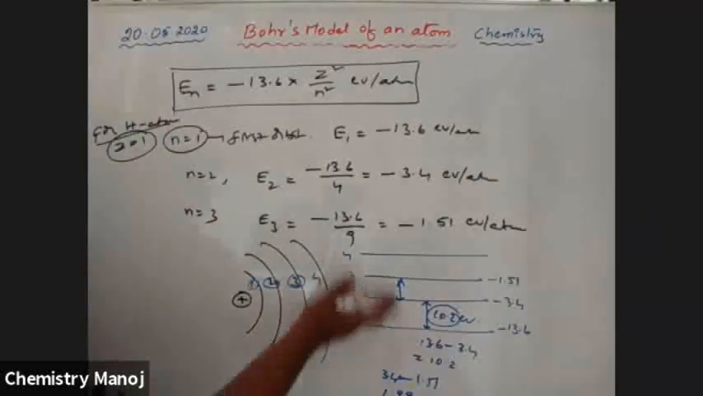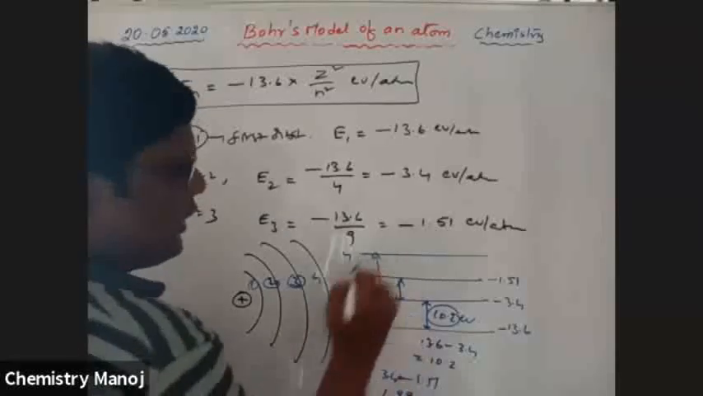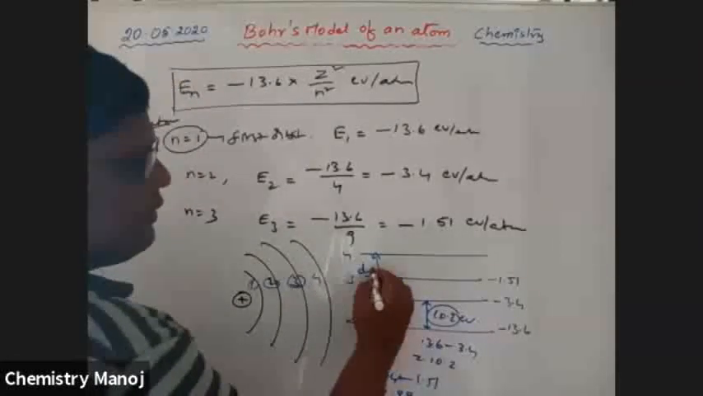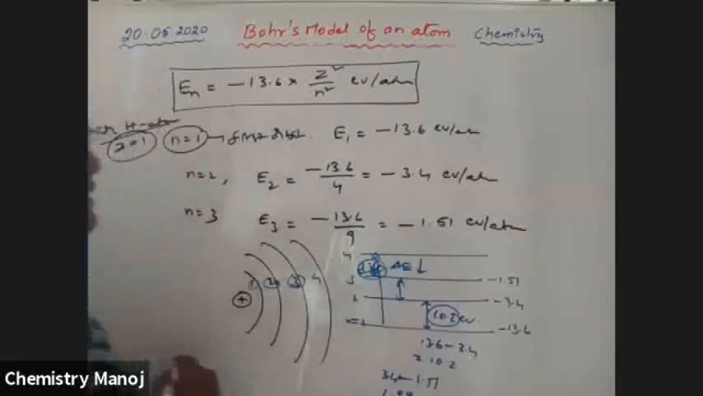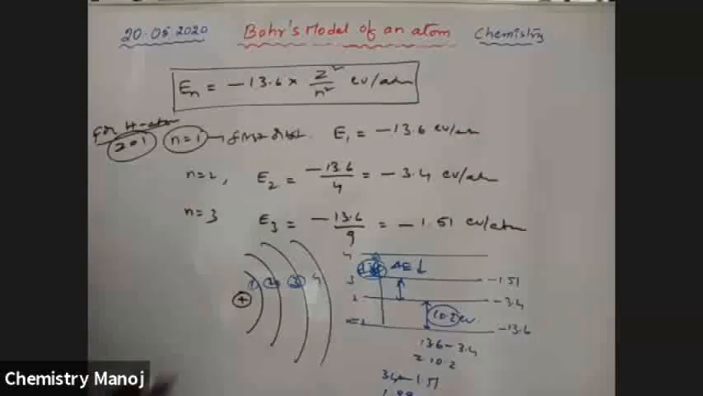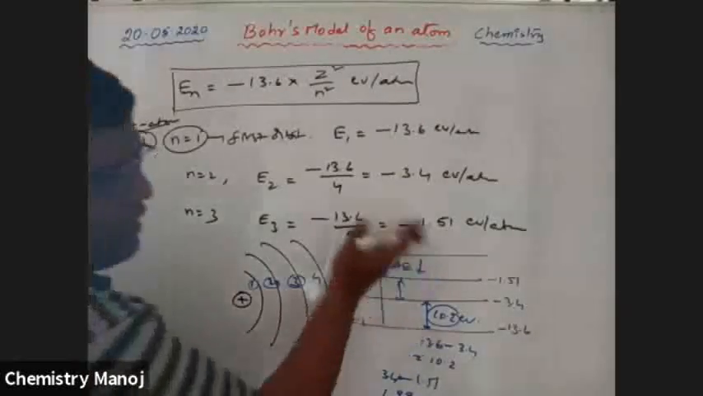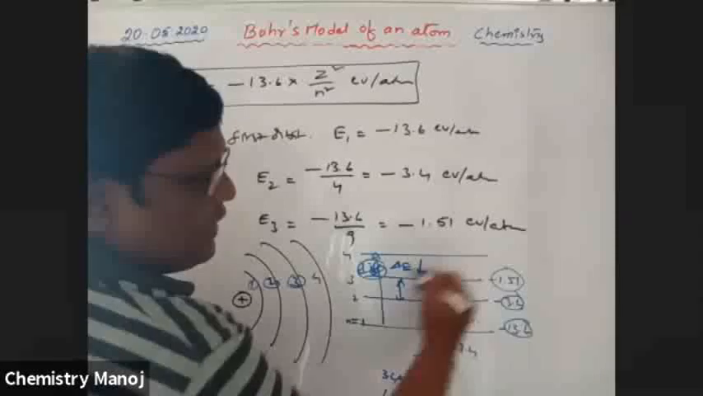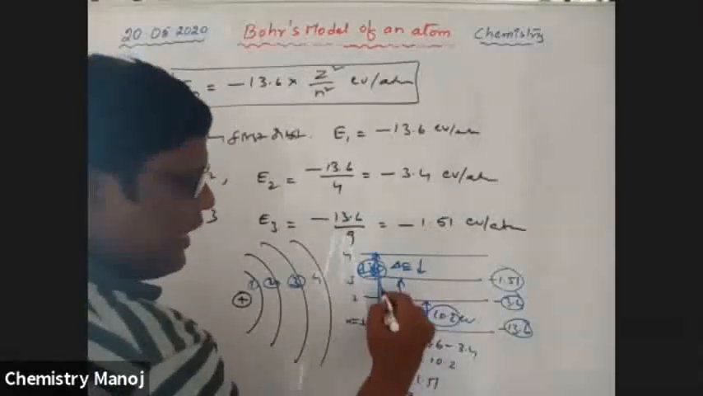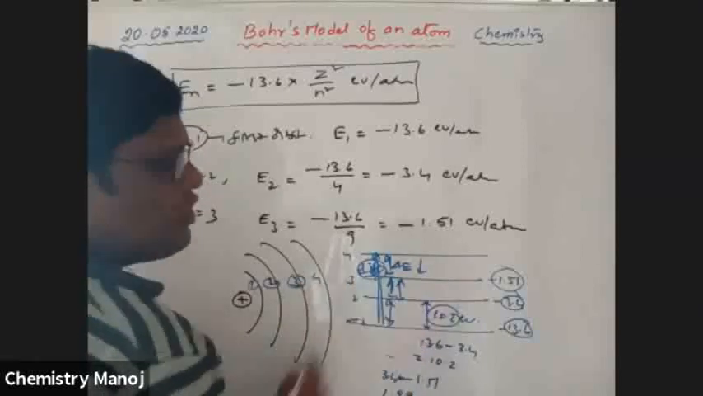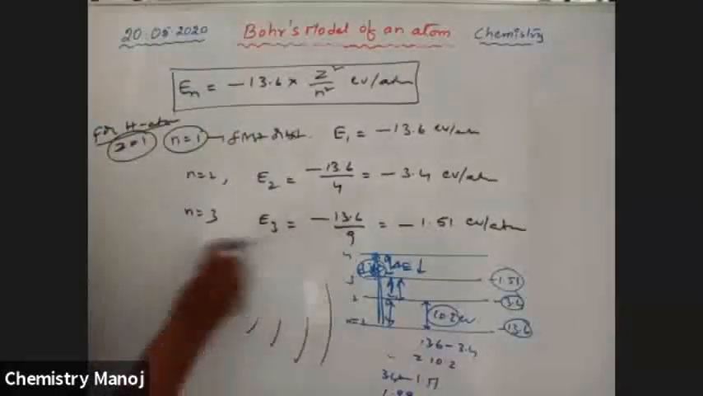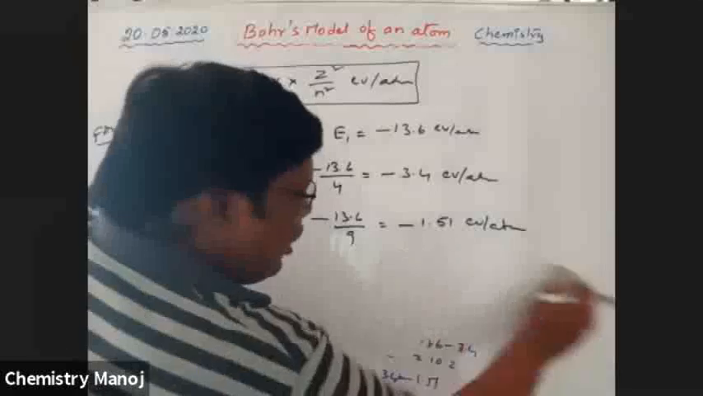That means as we move upward, the difference value decreases. The difference of energy, that is delta E value, gradually decreases. This is very important. As n value increases, energy value increases, but the difference between adjacent orbits gradually decreases. Because of that, we draw orbits like this.